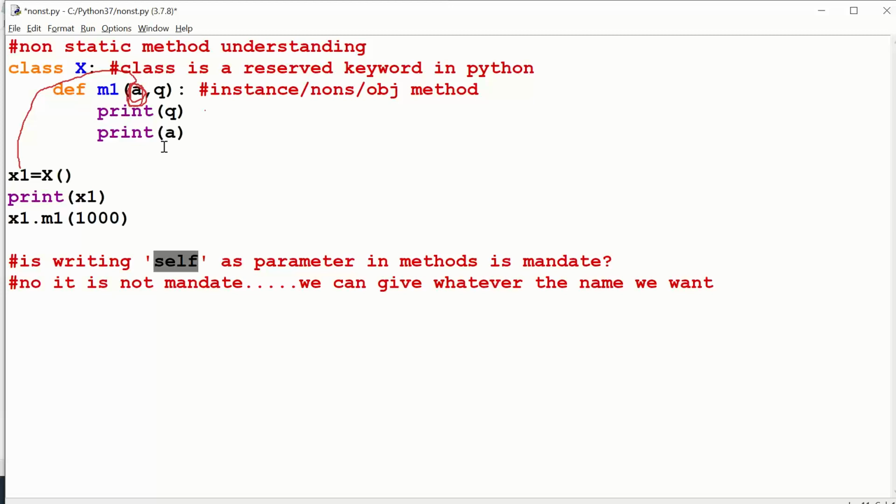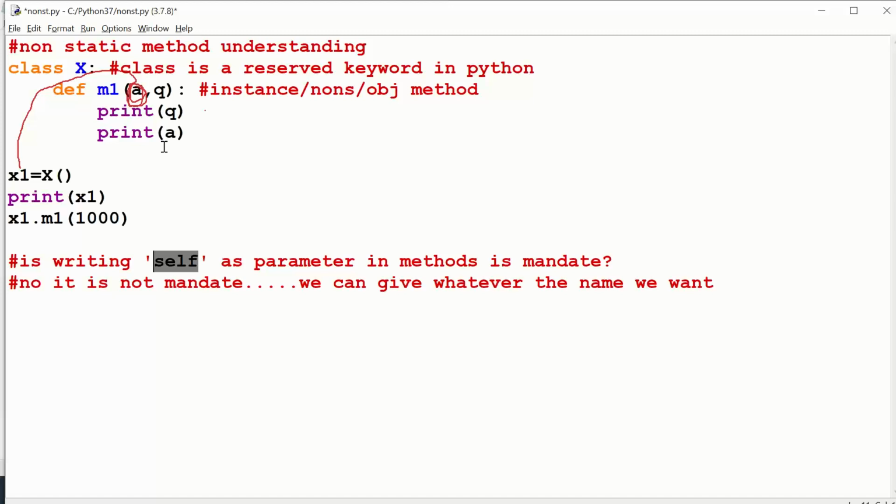You can give any name, but having said self is not mandatory technically, in most of the Python documentation, whenever you see it, they will write self only. You just Google some Python code, go and see the Python documentation, Stack Overflow, online courses, YouTube videos.